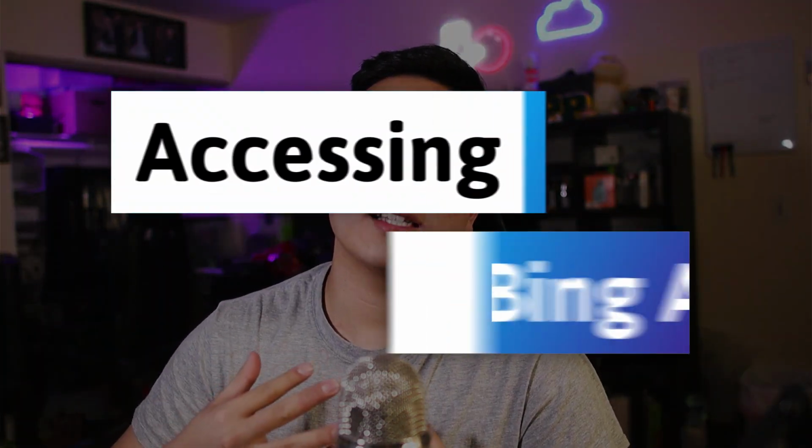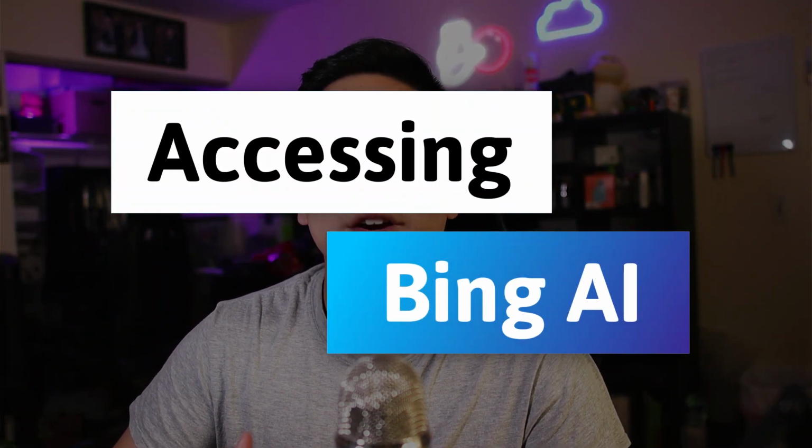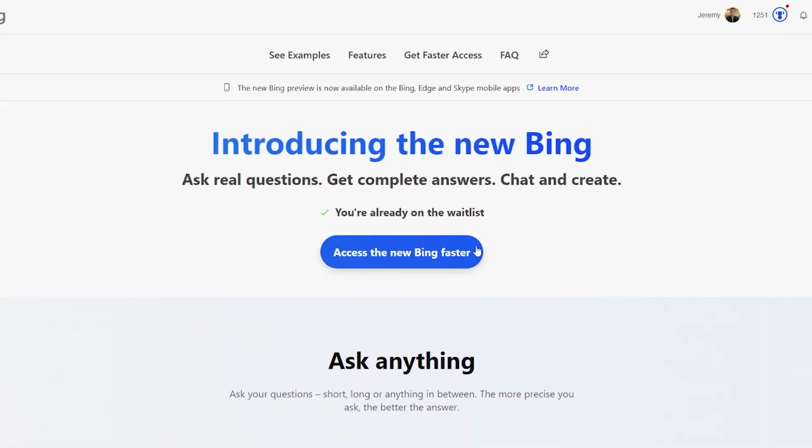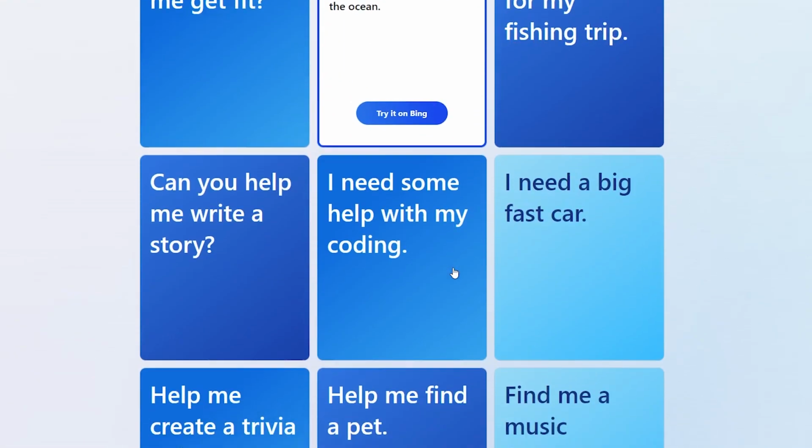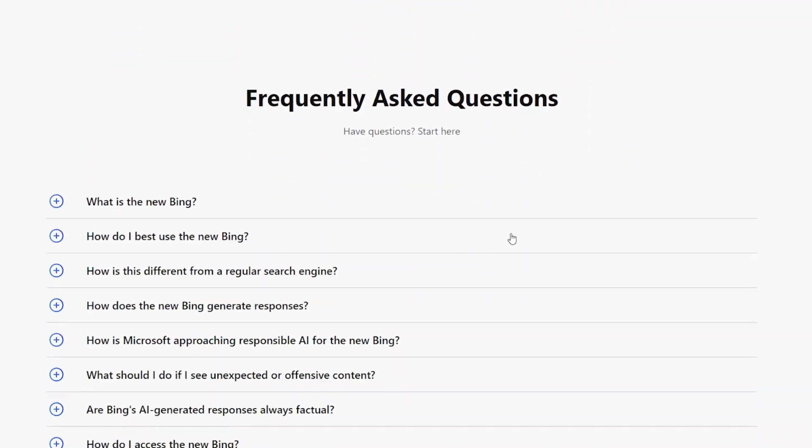So let's talk about accessing it. How do we access Bing AI? Currently, this technology has a waitlist of a bunch of people in there. I myself have tried to gain access and I'm just stuck in the waitlist as well. This waitlist consists of 1 million beta testers from 169 different countries in the world, which again makes it very, very hard to access if you're just an everyday user like me.